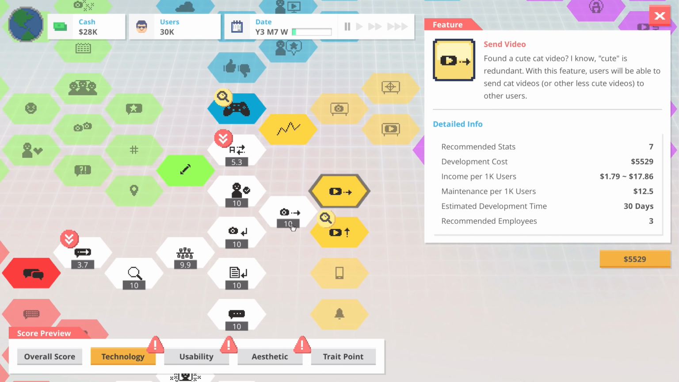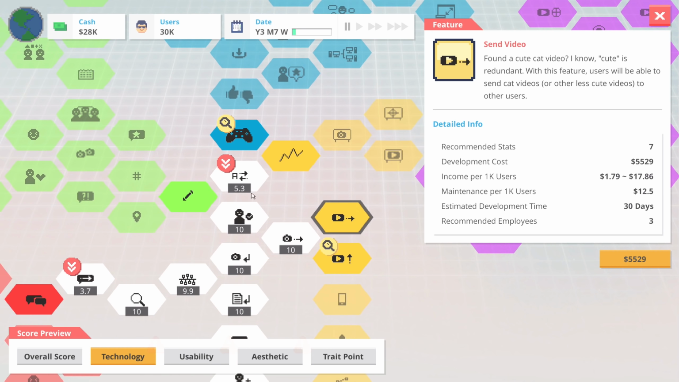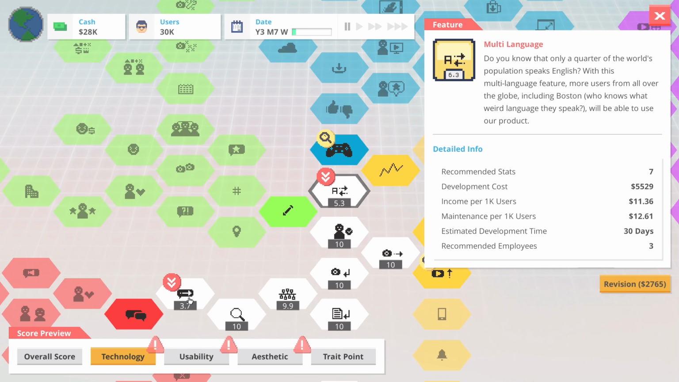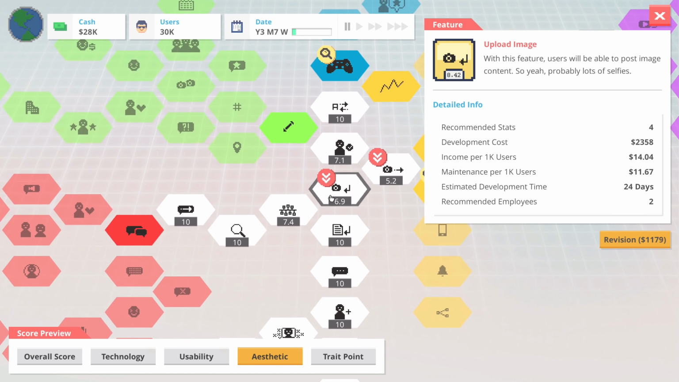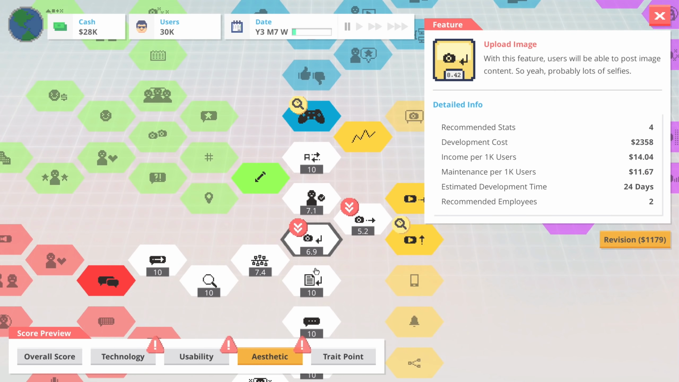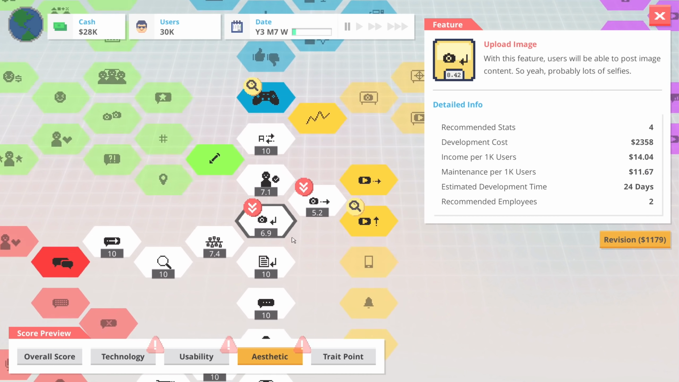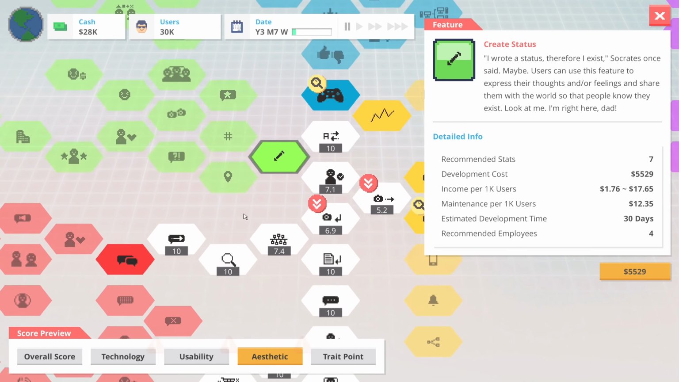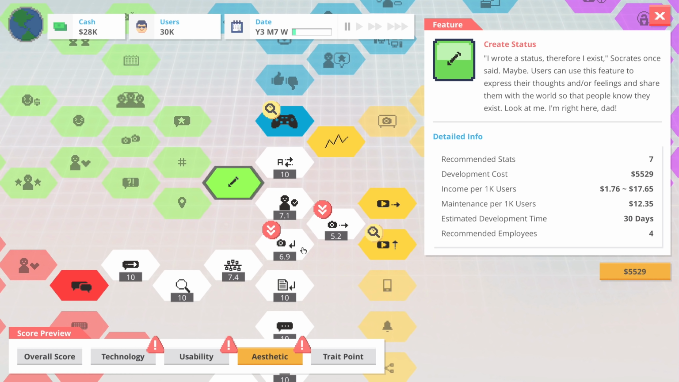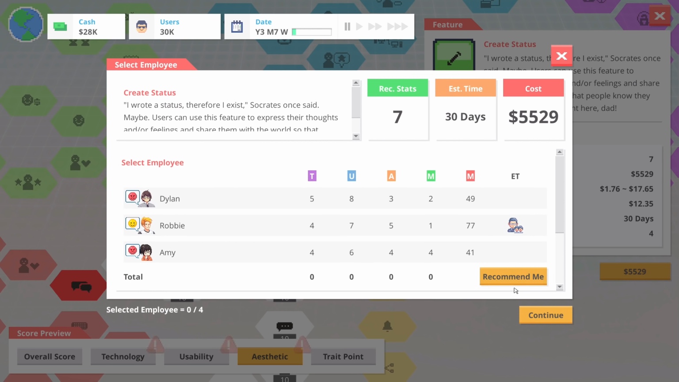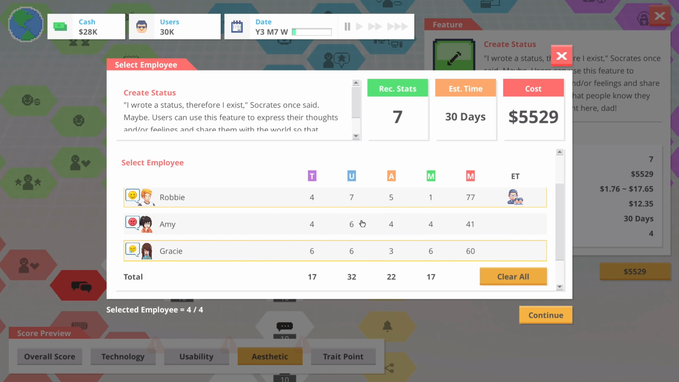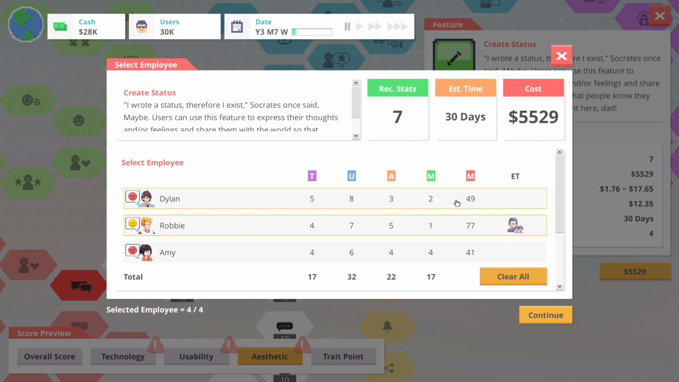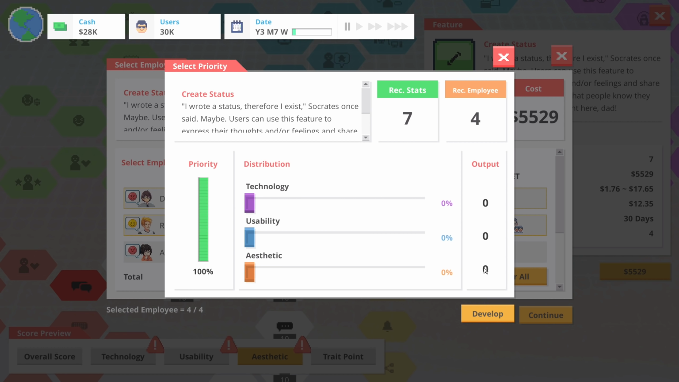So let's go ahead and let's see here. So aesthetics on uploading images could be better as well. We're going to want to redo some things. We could look into creating statuses. We do have enough employees to do that. So let's give it a shot, I guess. Recommend me a few employees. Oh, wait, hold on. My employees are not tremendously motivated right now. At least I'm not, but we'll take this risk.